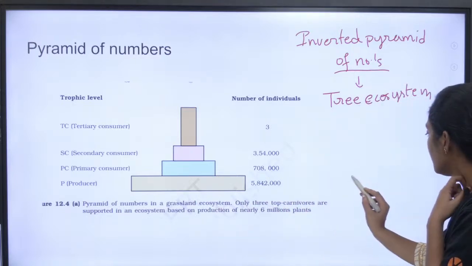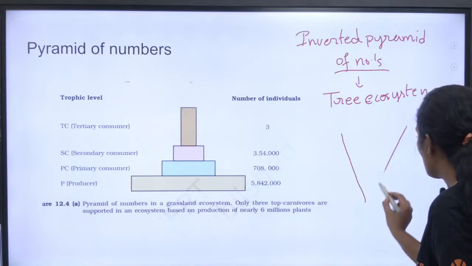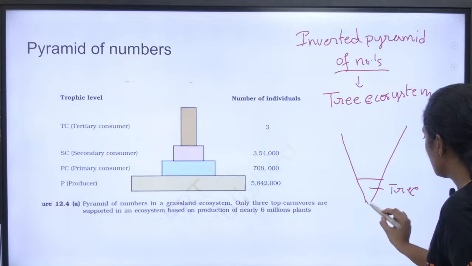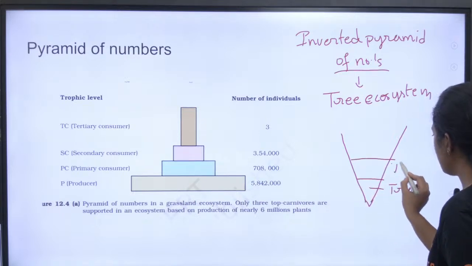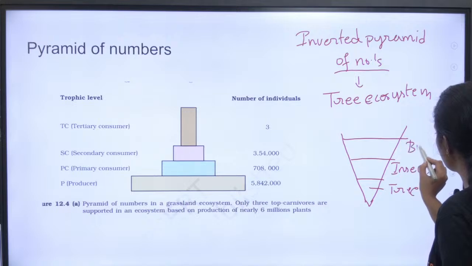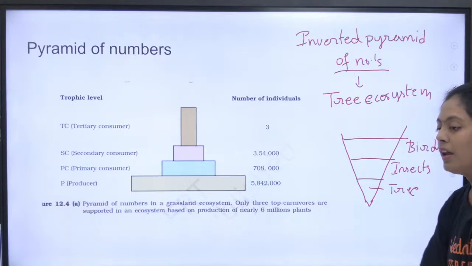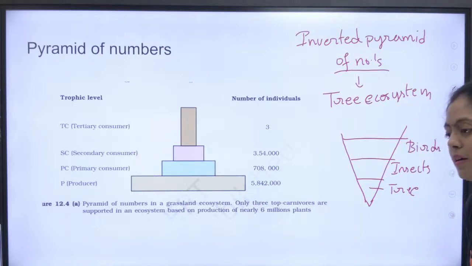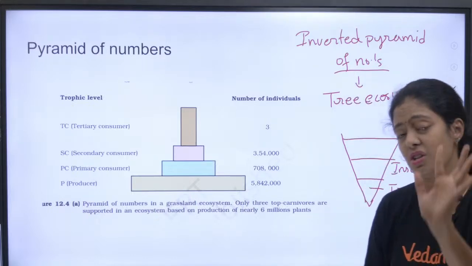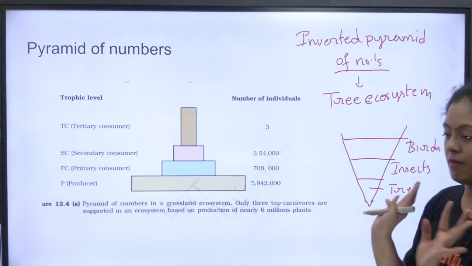Okay, look here. Now how many trees are there, students? Only one tree. So this is going to form your producers. Okay, then you will have many insects. Now these insects will be consumed by birds. Okay, now you guys understood. Fishes, I'll talk to you about it, it's a pyramid of biomass. Okay, did you understand this, students? Example for inverted pyramid of number: tree ecosystem. This is also mentioned in your NCERT, but the figure is not given, that's all.